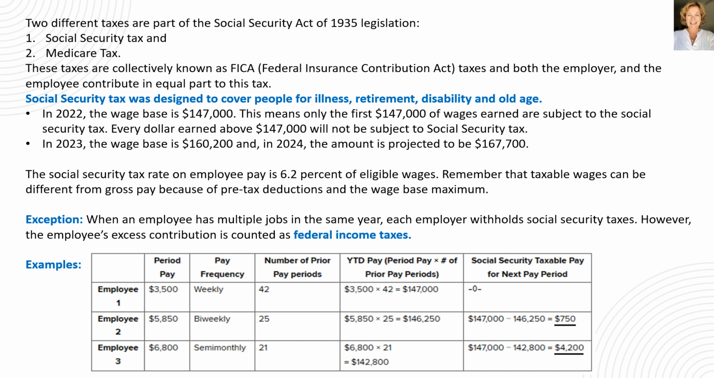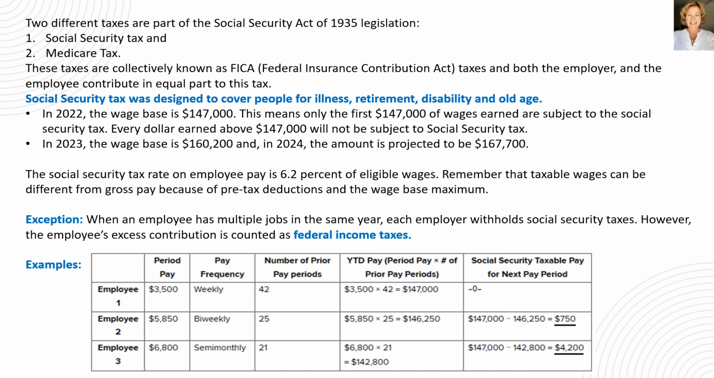Remember that taxable wages can be different from gross pay because of pre-tax deductions and the wage base maximum. There's an exception though. When an employee has multiple jobs in the same year, each employer withholds Social Security taxes. However, the employee's excess contributions are counted as federal income taxes, which means that you get credit for it on your annual tax return as if you had paid federal income tax. However, the employer's contribution is not refunded.